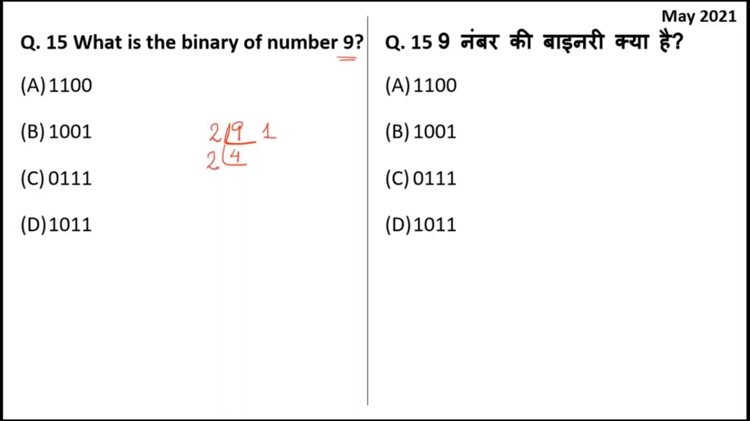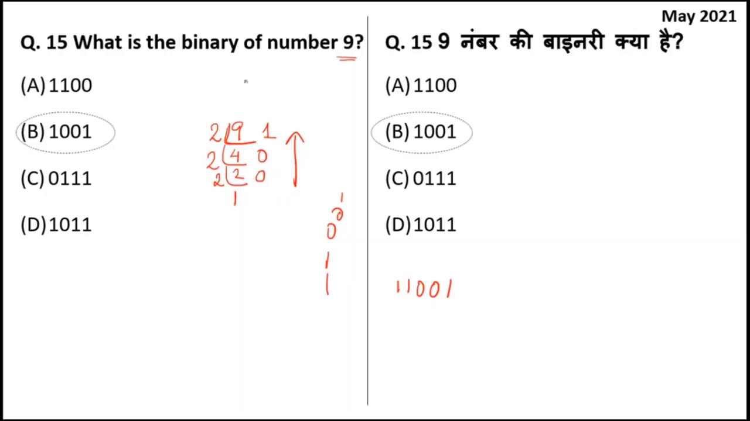Again, divide 4 by 2. You will get quotient 2, remainder 0. Then again, divide 2 by 2. You will get quotient 1 and remainder 0. Whenever you write the answer, it will be in reverse order. 1 0 0 1. It will not be the opposite. So here the answer is option B, 1001.